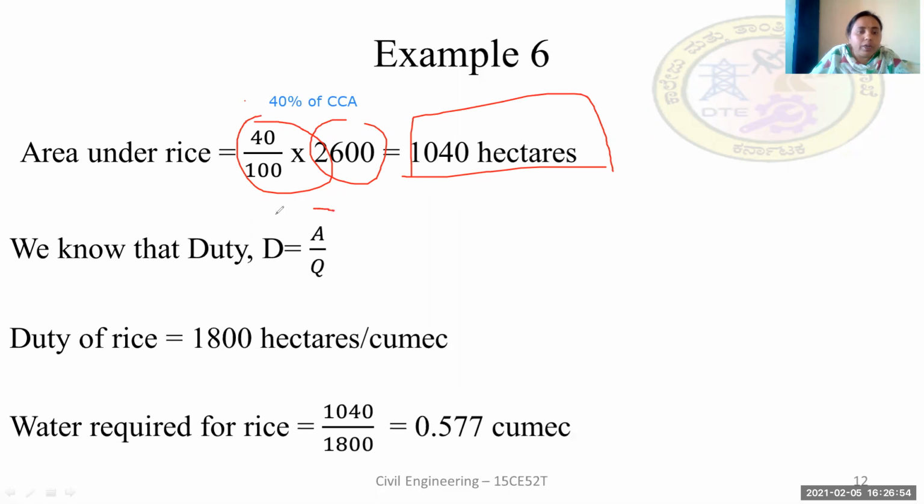And we already know that duty is given by A by Q, whereas the duty is already given here as 1,800 hectares per cumec.